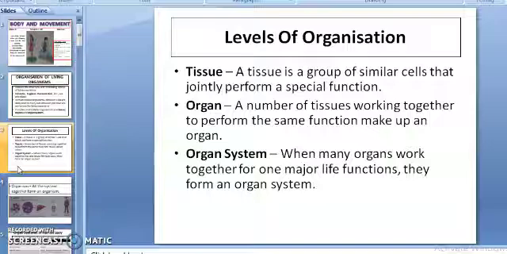Now see organ system. When many organs work together for one major life function, they form an organ system. For example, the bones and cartilages together form the skeletal system. Cartilage, you all know, cushion at every joint to absorb the shocks are the cartilages. So the bones and cartilages together form the skeletal system, which gives shape and support to the body and also helps in the locomotion.